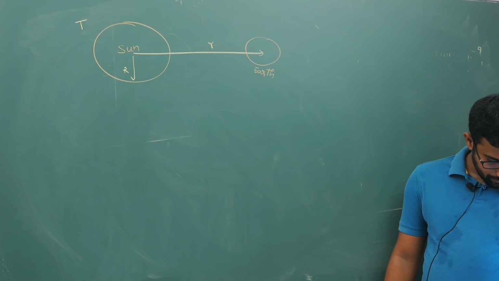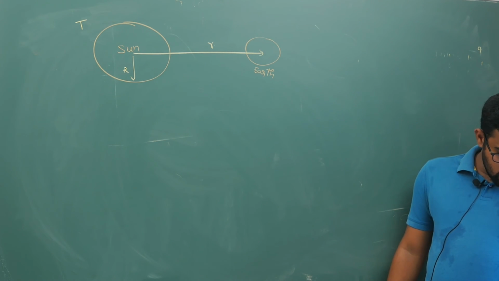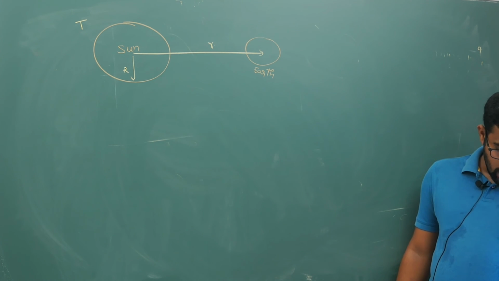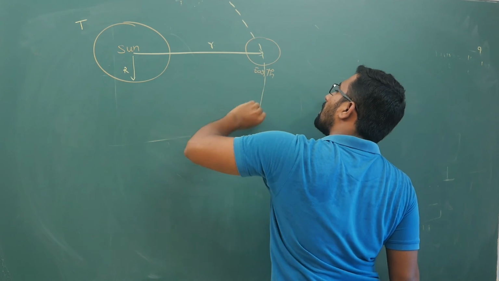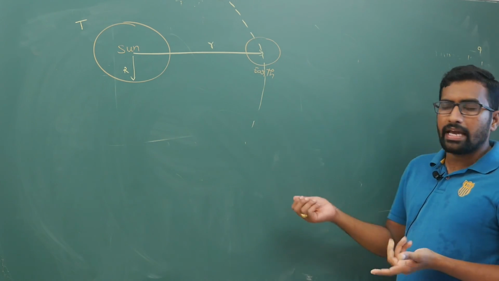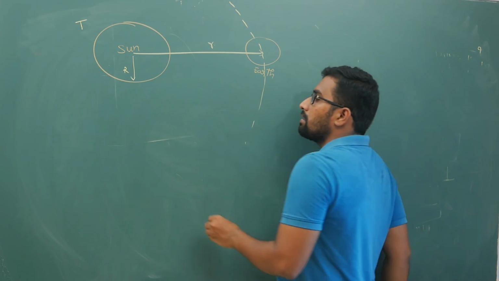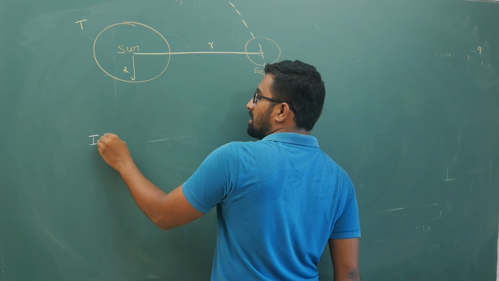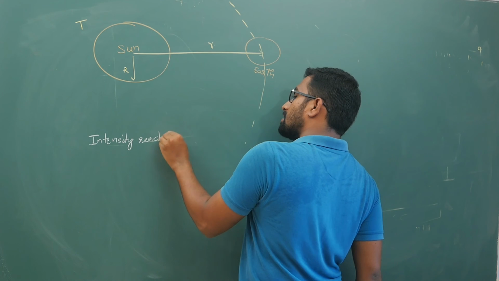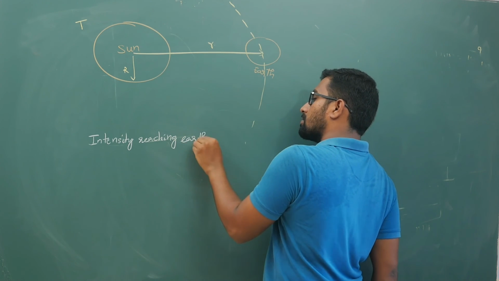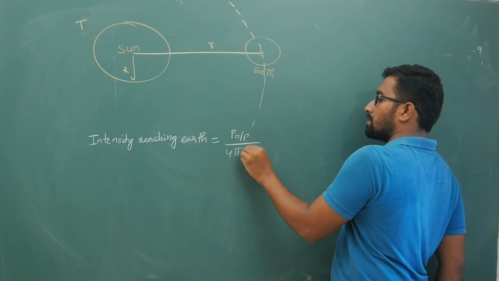Yesterday, in the previous lecture, I explained that the intensity reaching earth is the power output by 4 pi r square.